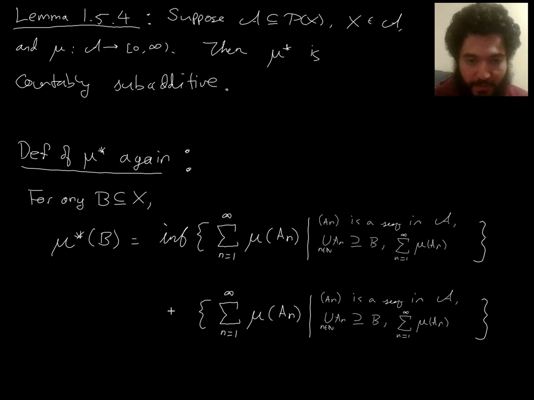So let's just give it a name. Let's define, for any B subset of x, a name for the set of numbers. What should we call these numbers? I propose that each of these numbers be referred to as an approximation from above of the size of B. From above, since it's considering covers of B, and it's using addition to approximate the measure, or the size, of B.